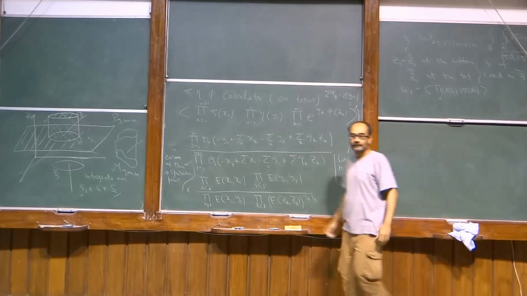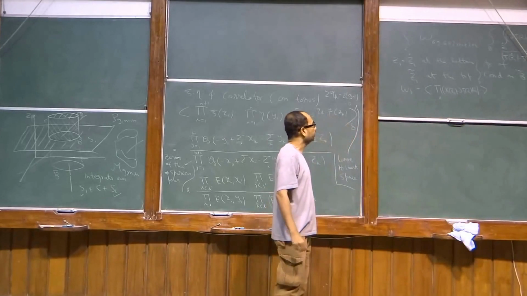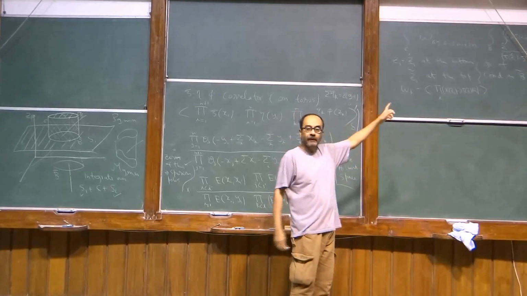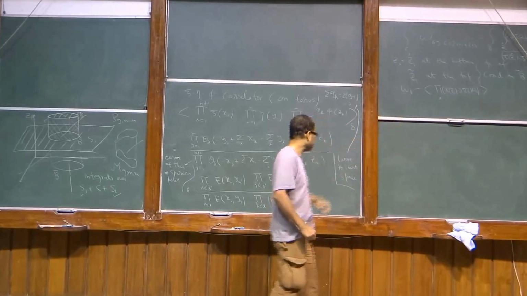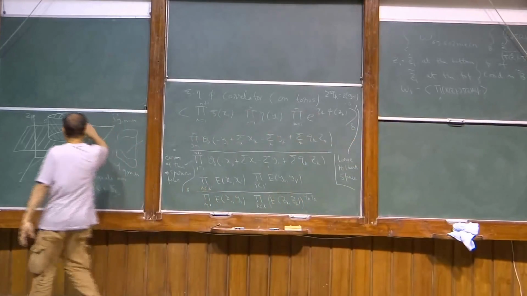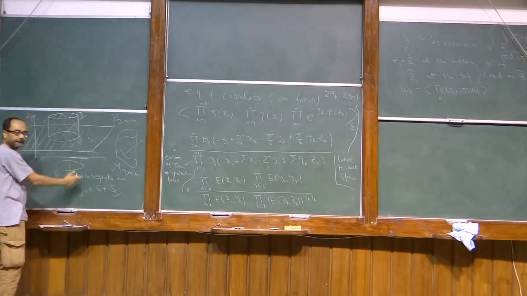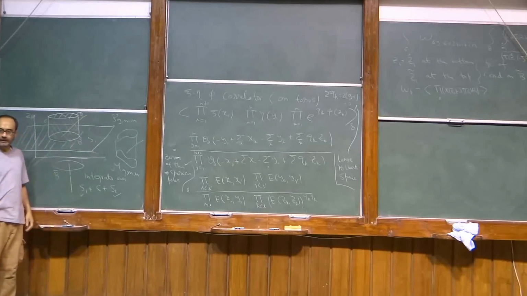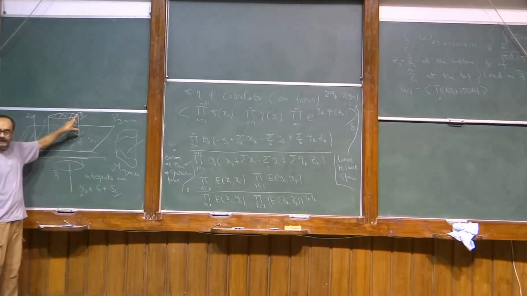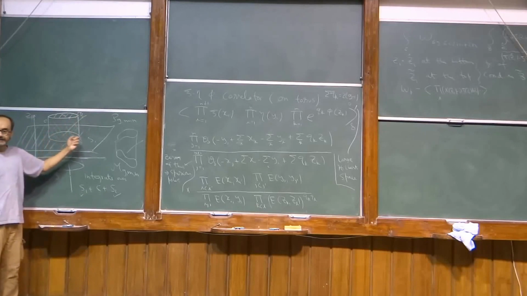Z1 hat is a function of coordinates on b bar. So after you have done this xi of z1 tilde minus xi of z1 hat, you integrate over this, because you have to integrate over the whole cylinder. You have done this part of the integral, and then you have to integrate over this.